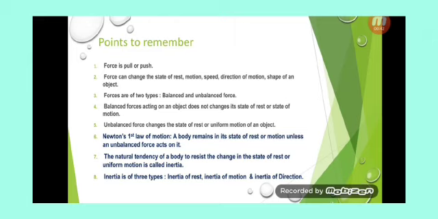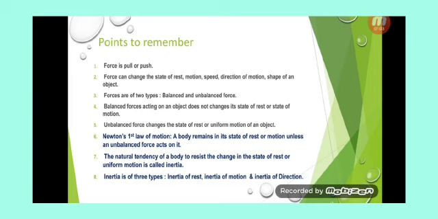Newton's first law. Newton's first law is also known as the law of inertia because it defines inertia. Newton's first law states that a body remains in a state of rest or uniform motion unless an unbalanced force acts on it. The natural tendency of a body to resist the change in the state of rest or the motion is known as inertia.